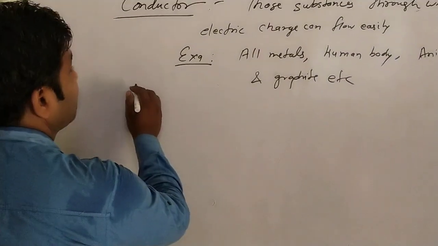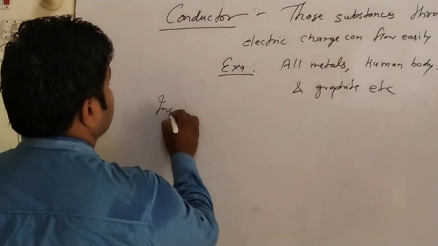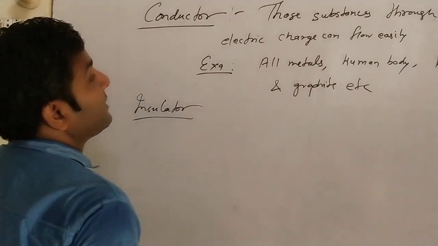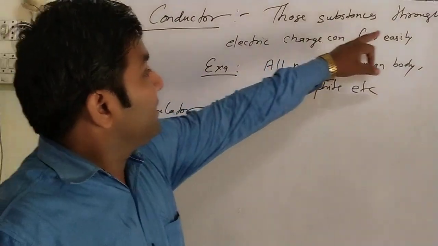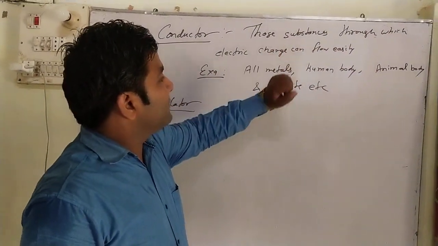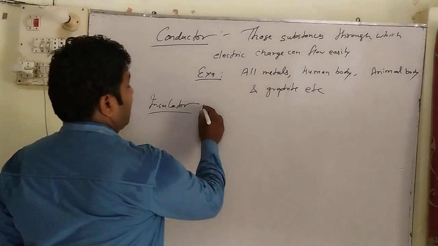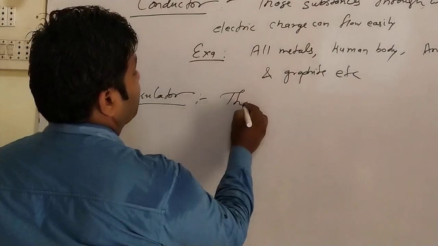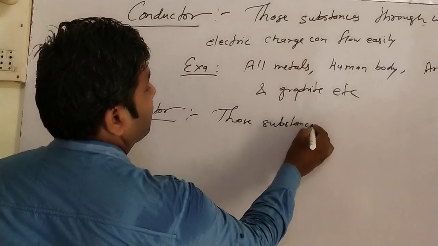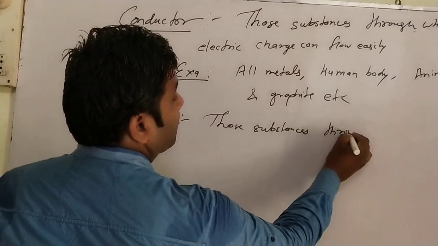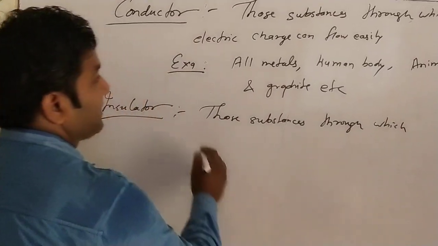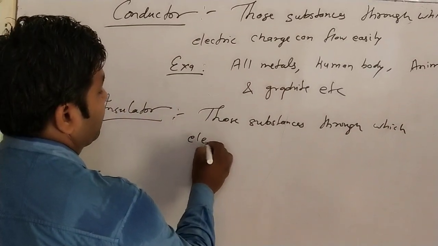After conductor, the next one is insulator. Just the opposite of conductor. A conductor is one through which electric charge can flow easily, but insulators are all those substances through which electric charge cannot flow easily.